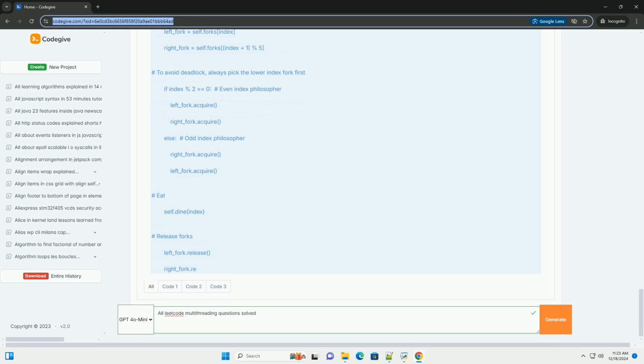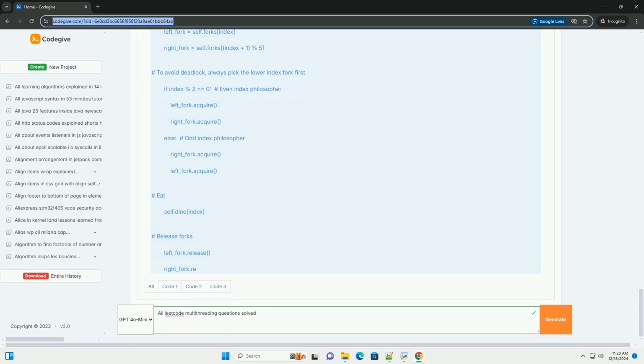left_fork = self.forks[index]. right_fork = self.forks[(index + 1) % 5]. To avoid deadlock, always pick the lower index fork first. If index % 2 == 0, even index philosopher: left_fork.acquire(), right_fork.acquire().